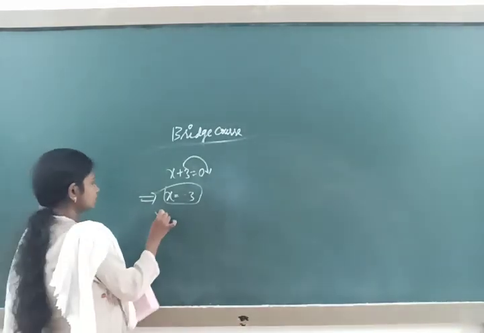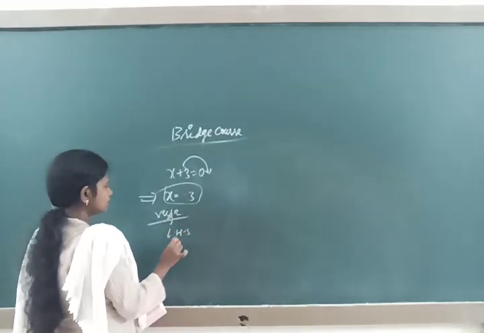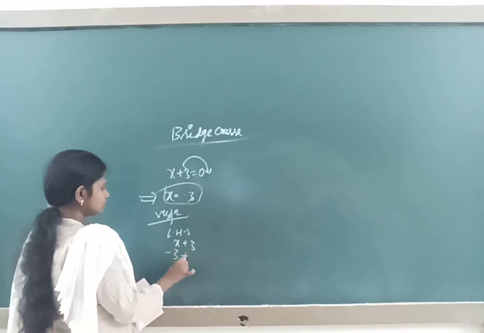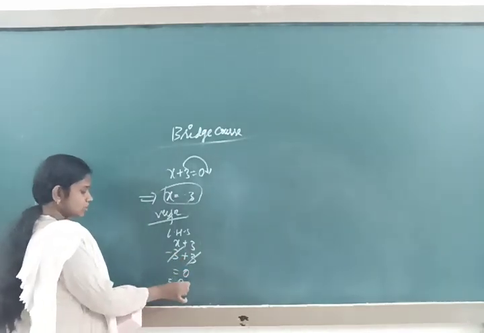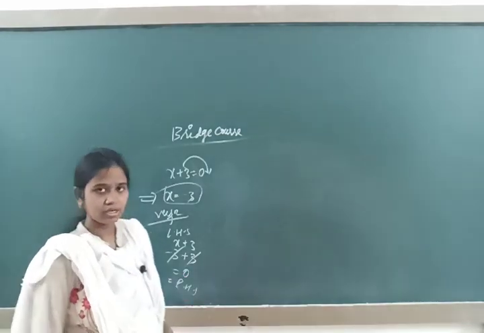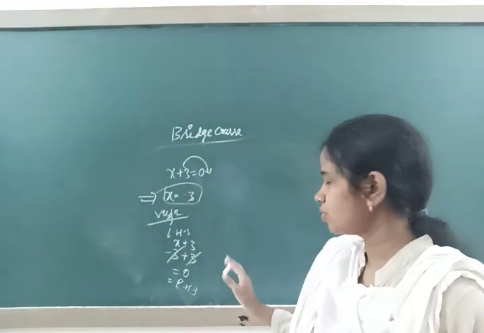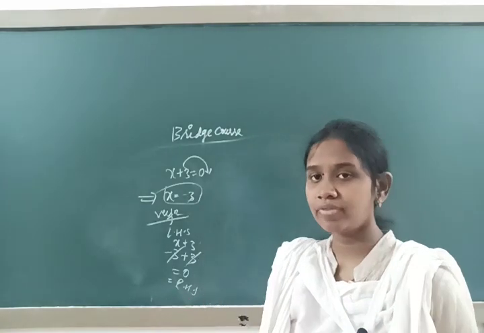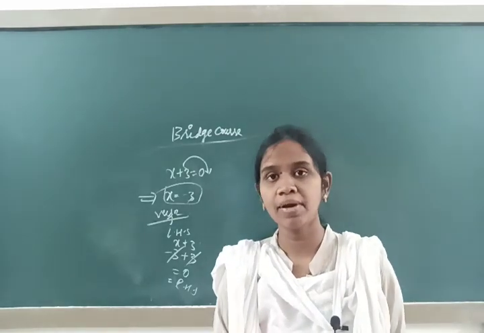For verification, I will consider LHS x plus 3 and substitute x is minus 3. Minus 3 plus 3 cancel out, which is equal to 0, that is the right hand side. So now we can call x is equal to minus 3 a solution of that equation. This is about the linear equation in one variable.